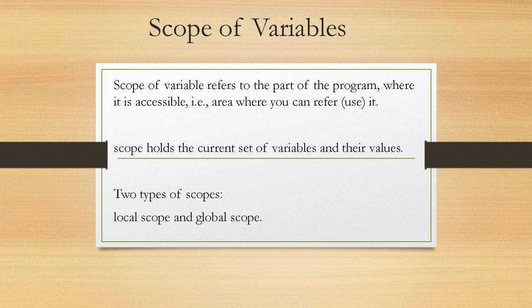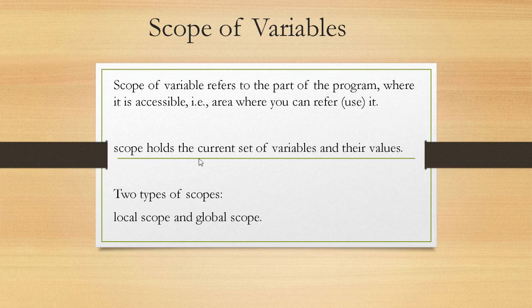What is scope of variables? The scope of variables refers to the part of a program where it is accessible, that is, the area where you can use it. So what do you mean by that? The scope says how the variables can be used. That is, it refers to the accessibility of a variable. That means where we can use it, that is inside the function or outside the function or throughout the program. So that is called the scope.